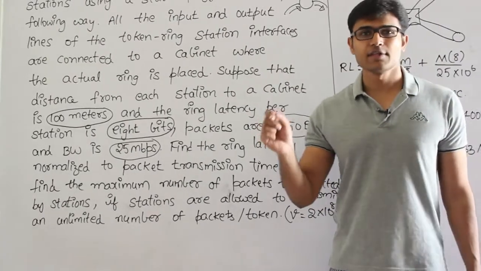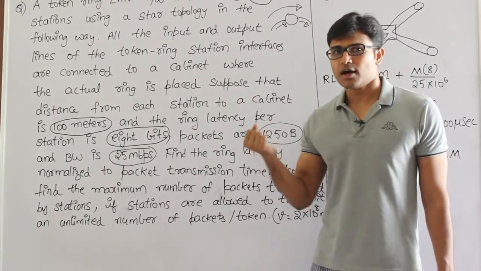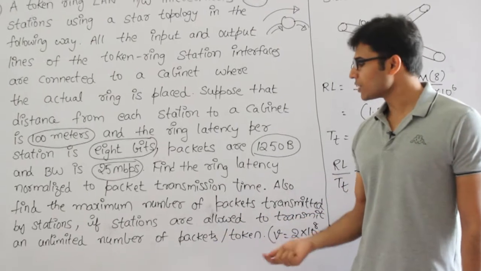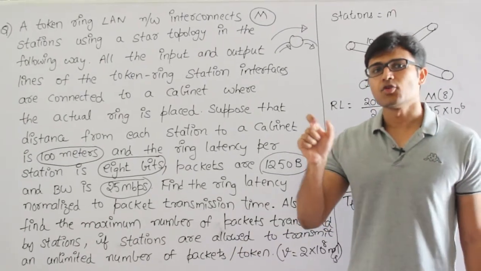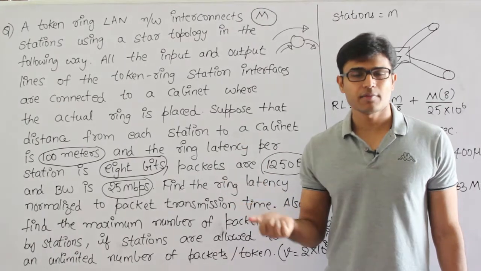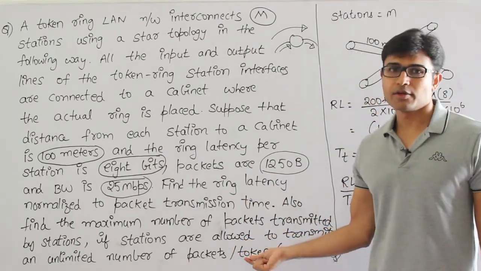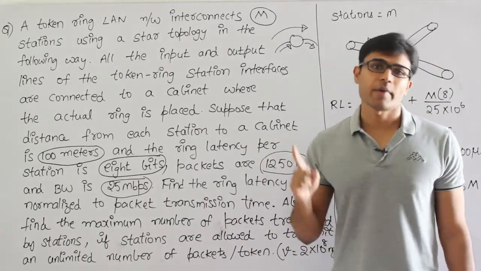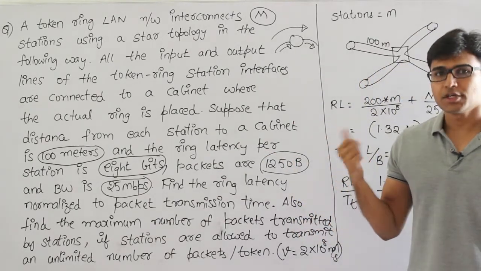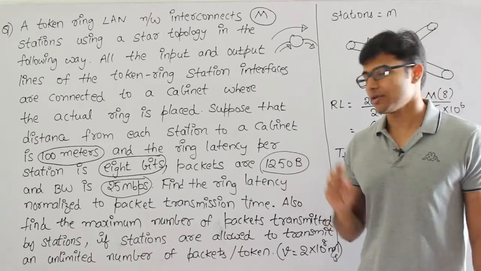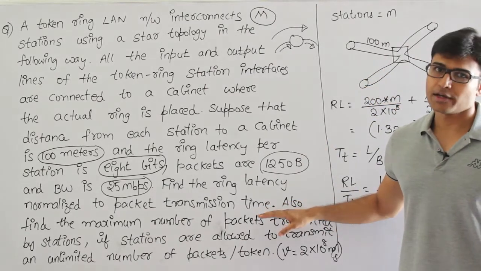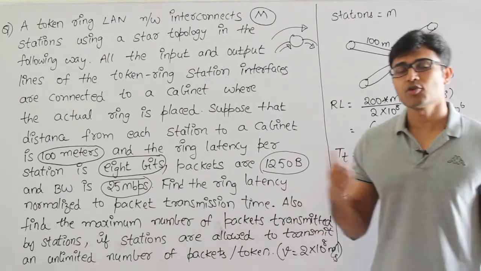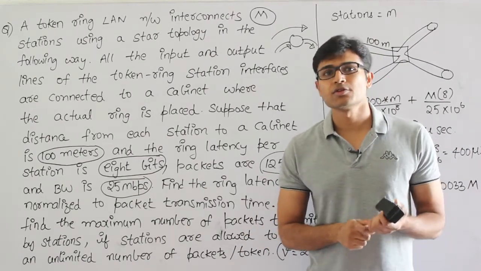The reason is, if you don't have any restriction that you should hold the token only for some amount of time, and you could send any number of packets per token, there is something called token holding time. Depending on token holding time and the strategy, the number of packets that could be transmitted will vary. I already discussed this in one question in the token ring topic. So the number of packets that could be transmitted by a station in one go depends on token holding time and strategy. But here token holding time is not given and strategy is not given. Therefore the answer for this second question is infinity, because they didn't give us anything about token holding time. So I am assuming that there is no limitation on token holding time.